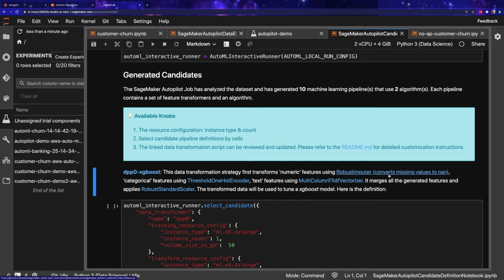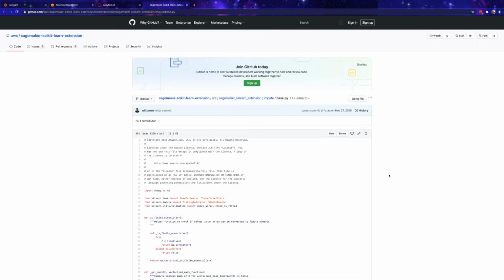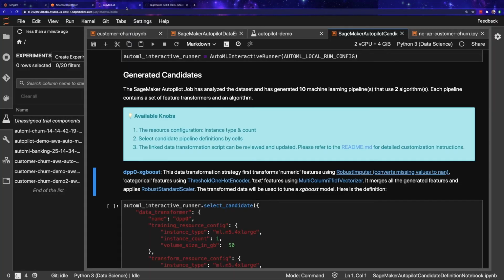And if we go and click on any one of these, so if we look at the robust imputer, we can actually see the source code that it used to do that. So when we talk about full transparency, this is exactly what I'm referring to: we understand not only the models that were selected, but also the techniques that were applied to do feature engineering for those models. And it also flags potential areas in the model where performance might be getting impacted due to the data not being perfectly cleansed or having some kind of errors within it.